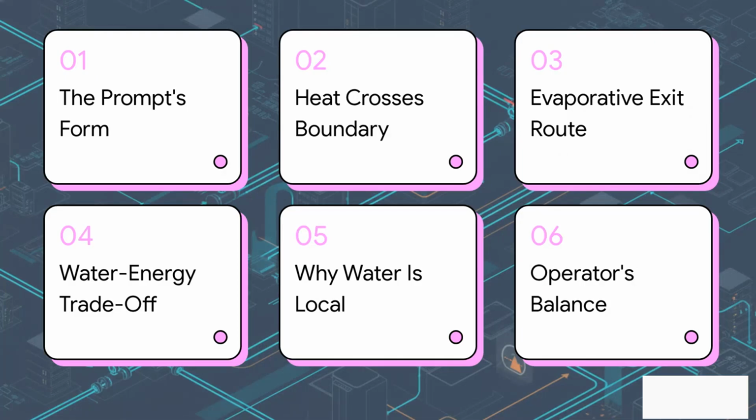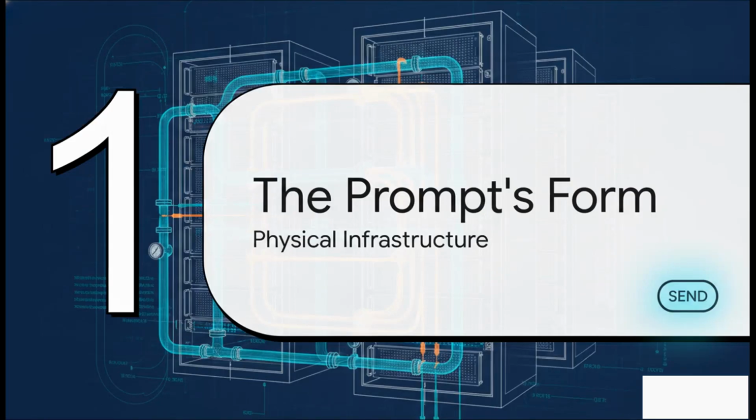All right. Here's our roadmap for today. We'll start with the prompt's physical form, see how heat crosses the boundary, follow the evaporative exit routes, unpack the water-energy trade-off, explore exactly why water is local, and finally, look at the operator's balancing act. So let's jump right into section 1, the prompt's physical form.